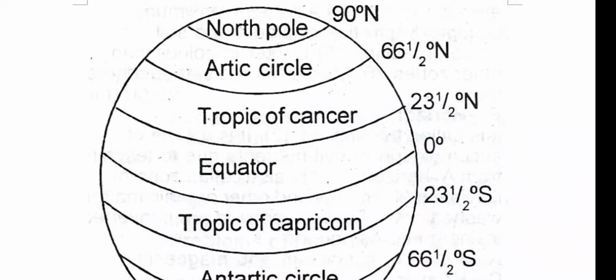Then there is another line just parallel to the equator in the northern hemisphere, called the Tropic of Cancer, and this is 23.5 degrees north. The equator is assigned 0 degrees because it's a standard, the reference line from which we measure our position when we go either northward or southward.